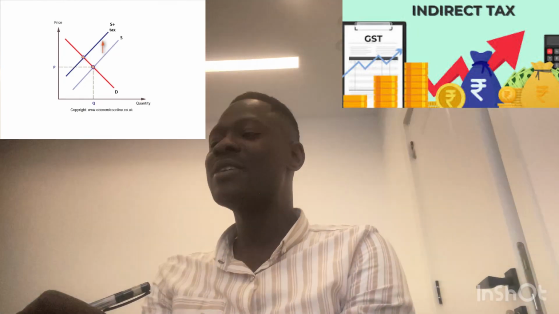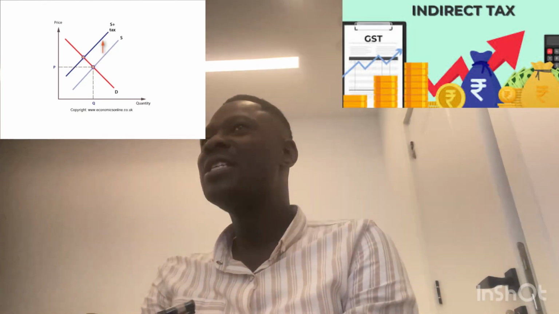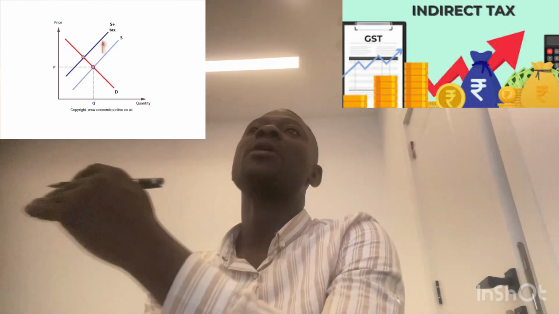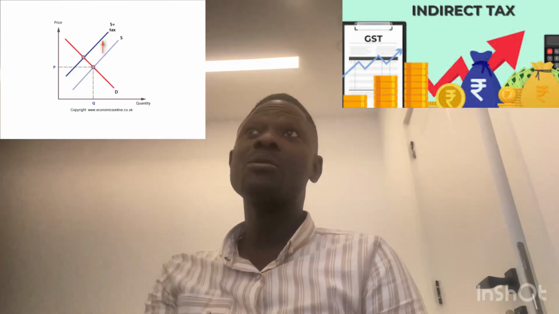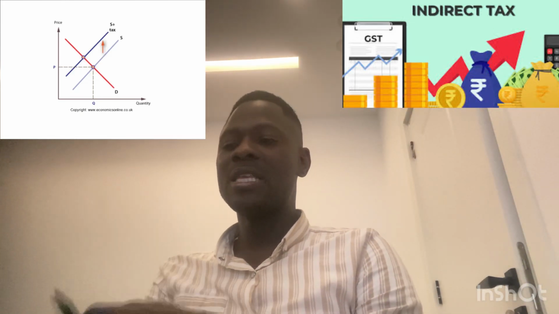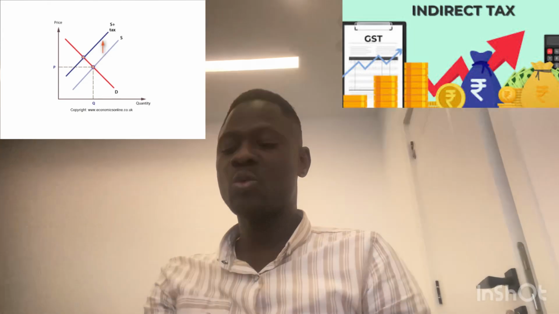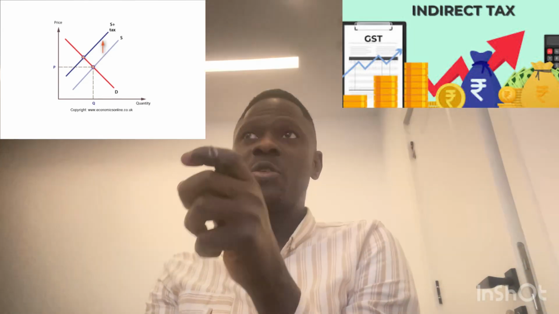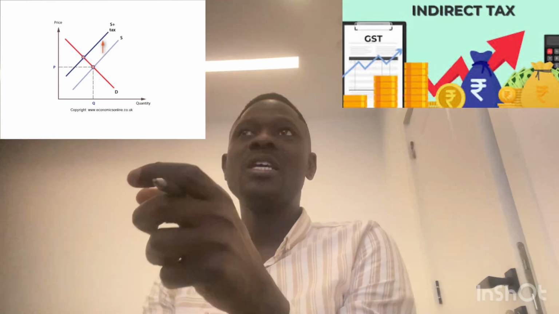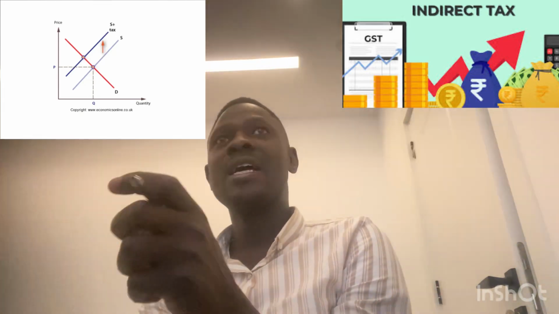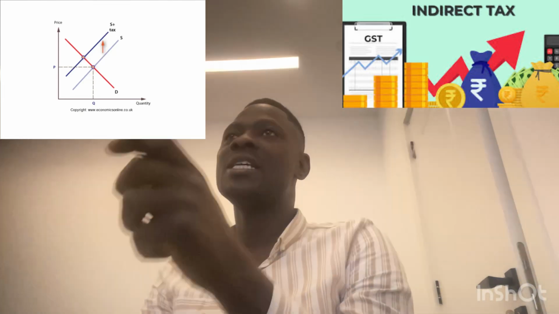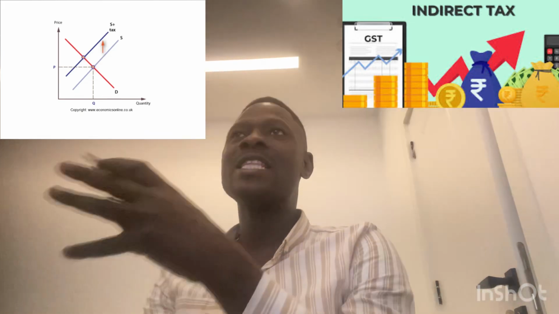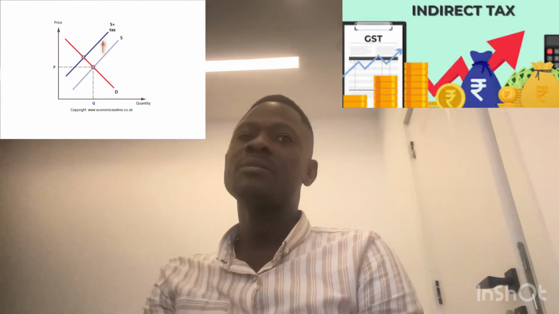So an increase in the cost of production will shift the supply curve leftward, bringing about a high equilibrium price. Do you see how supply works now? Yes. So an increase in cost of production contracts the quantity supplied in the market, which brings about a leftward shift in the supply curve. And that would lead to a rise in the price of the product that has witnessed an increase in its indirect cost. Clear?